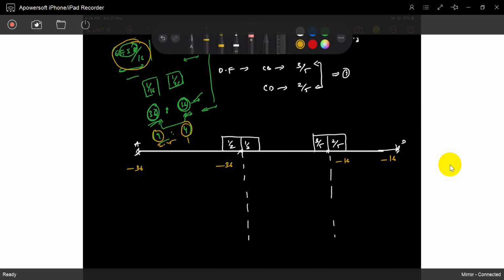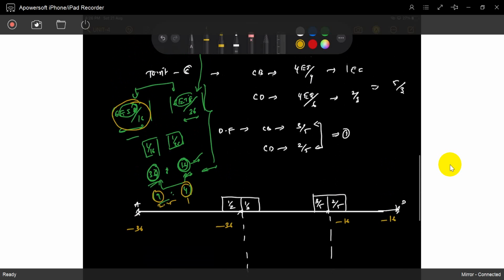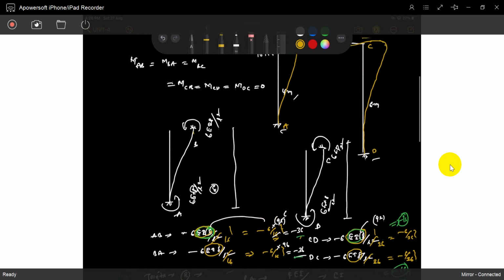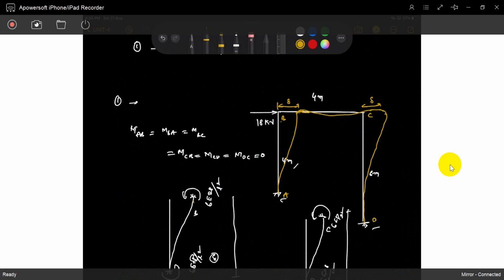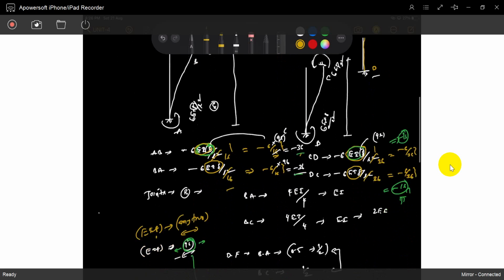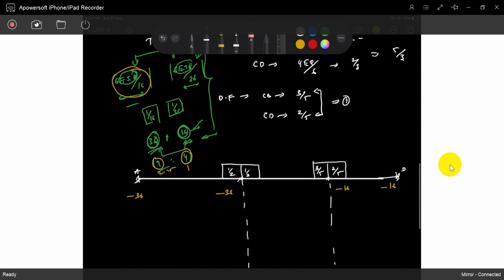Once you have the moments, you have to distribute, because these are the fixed moments. But B and C have a rotation. Once it is rotated, the moments get altered or distributed. How is it distributed? Based on the distribution factors. So we have to distribute it. At joints B and C, compulsorily the sum of BA and BC should be equal to 0. That is the joint equilibrium equation. So we will distribute like this.